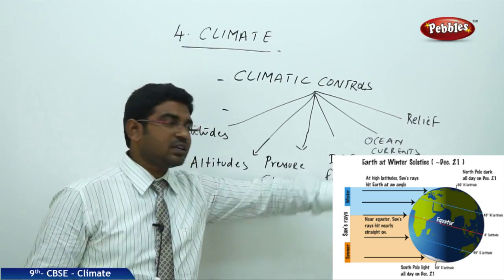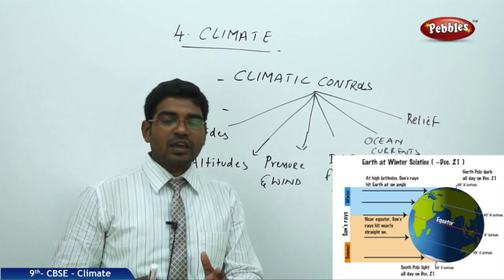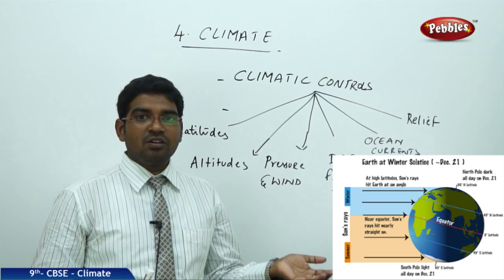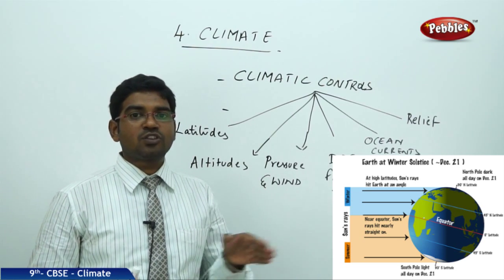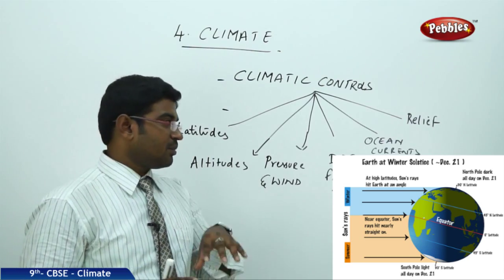And ocean currents bring in warm ocean currents in the winter season, and in a similar way they take away the warmth in the summer and bring cool ocean currents. So these ocean currents also affect the climate of a place.